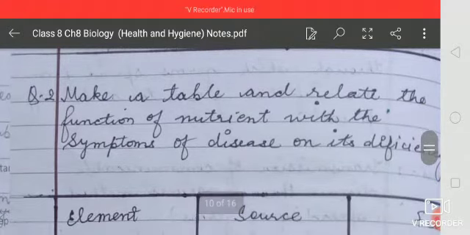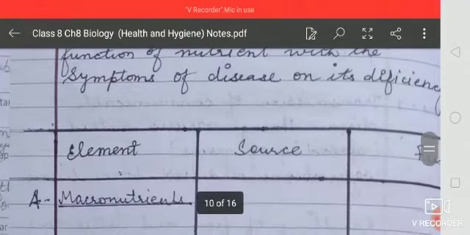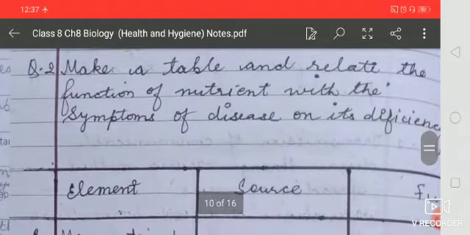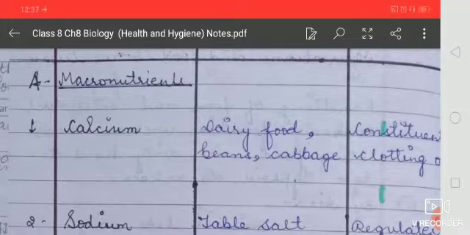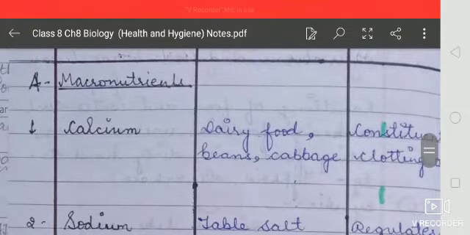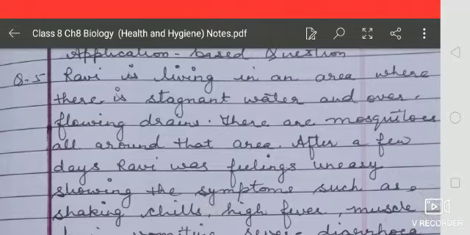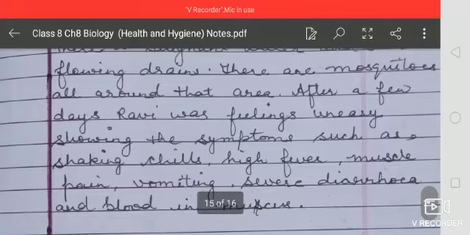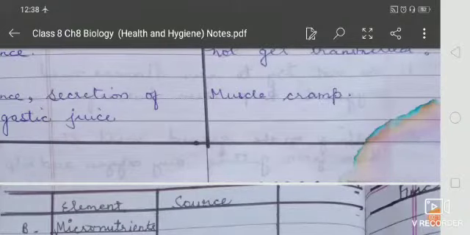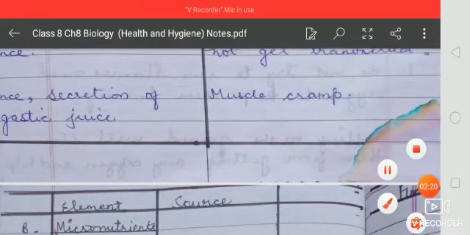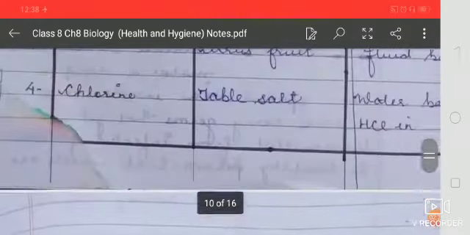Now question number two, make a table and relate the function of nutrients with the symptoms of disease on its deficiency. So the first one is malnutrition, here macronutrients and micronutrients. Macronutrients are those which are found in more quantities in the body. Next one is micronutrients, students. These micronutrients are found in less quantities, that means in very small quantities in the body.